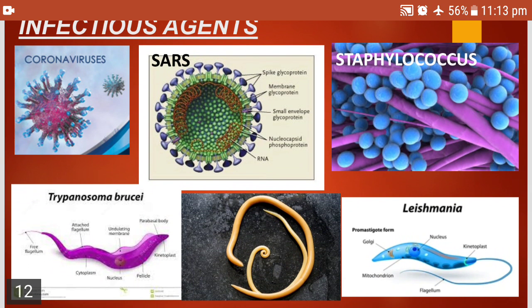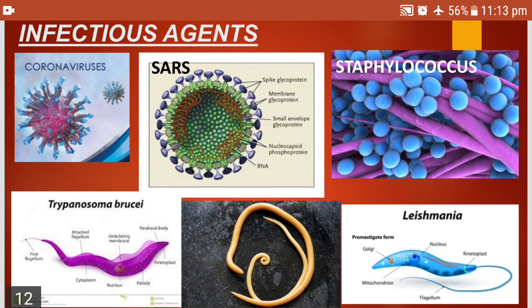Now here are some infectious agents which are causing diseases. You are all now well aware of coronavirus. A few years back in 2003, the SARS virus was also there. Staphylococcus is again a bacteria, and then there are Trypanosoma brucei, roundworms and leishmania. This is there in your textbook on page number 181. You see, children, this information is there.